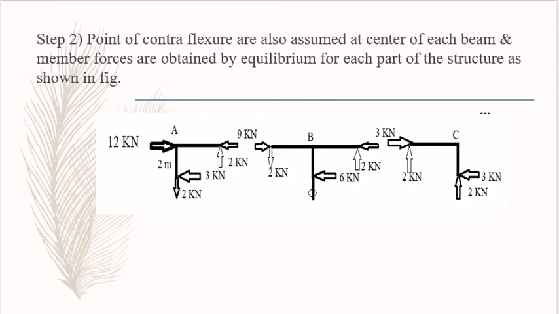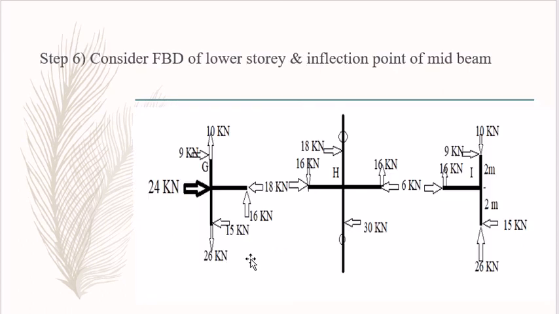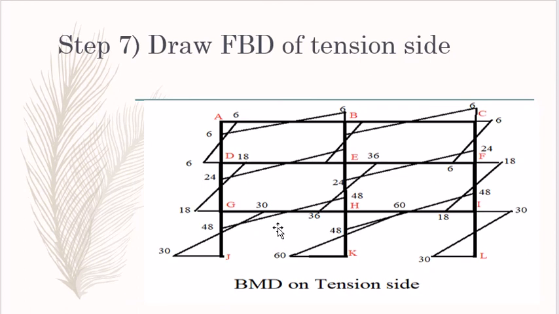So with the help of this you will get this 6 kilonewton meter moment, and here it is 12 kilonewton meter. Similarly here 6 kilonewton meter. Similarly this is for the column. In case of this column, we consider the 16 kilonewton force is acting upward direction, and this distance is 3. So 16 into 3 you will get the 48, which is this 48 bending moment.